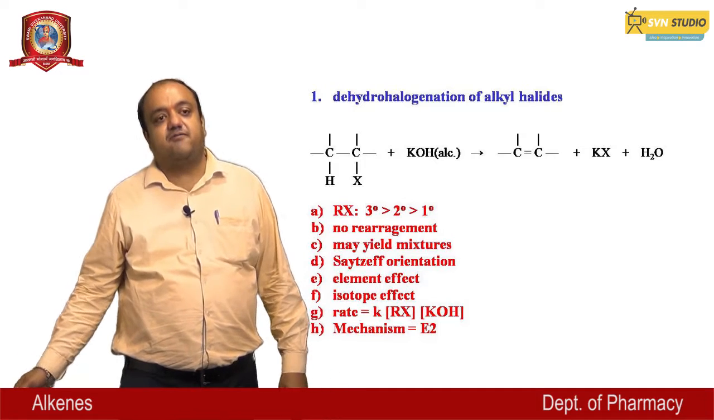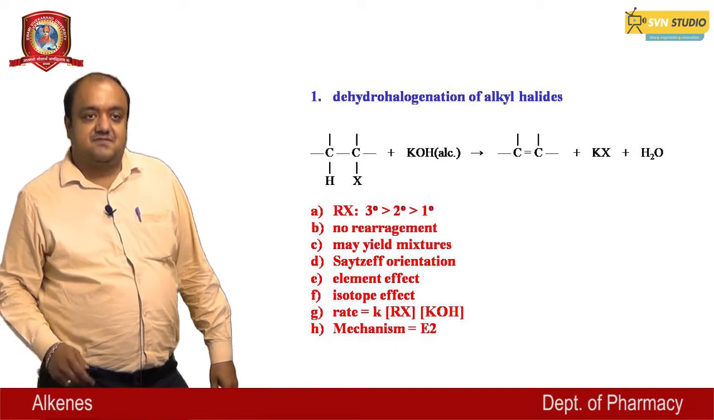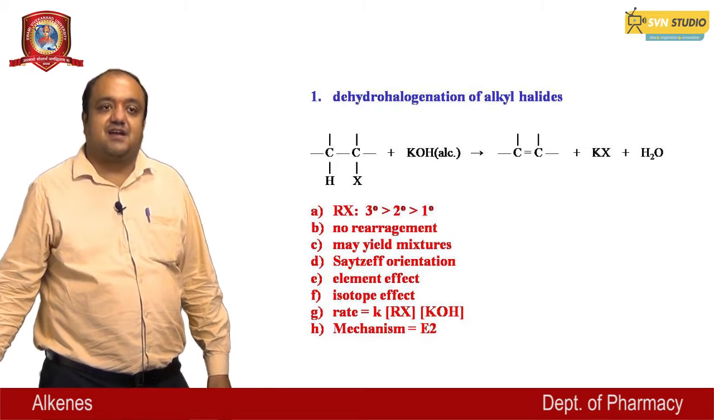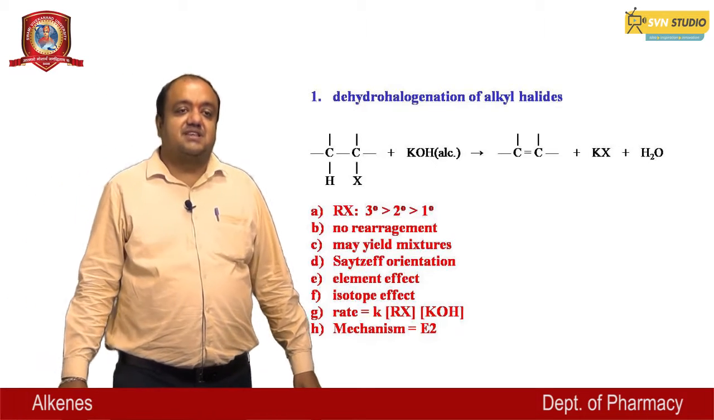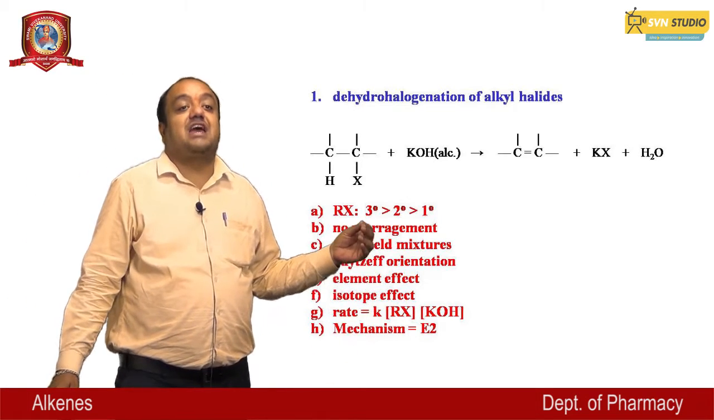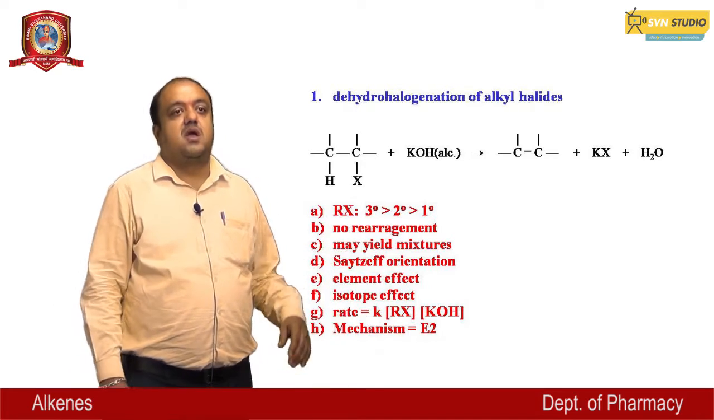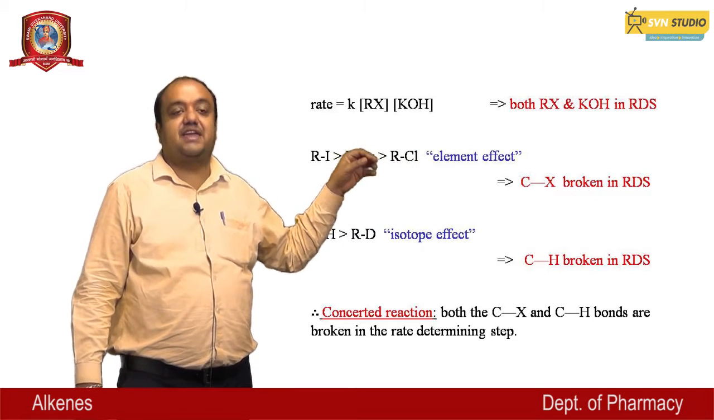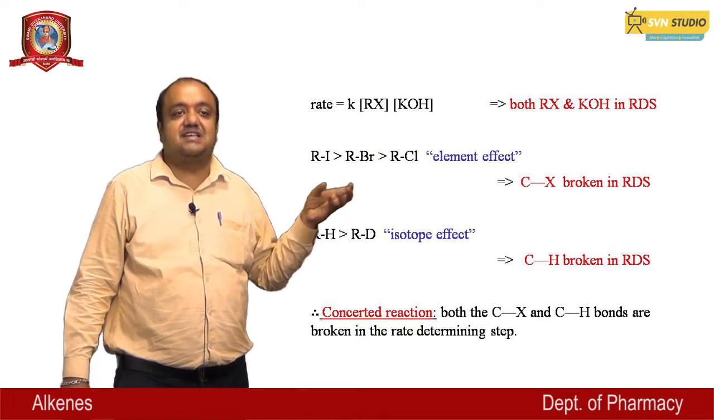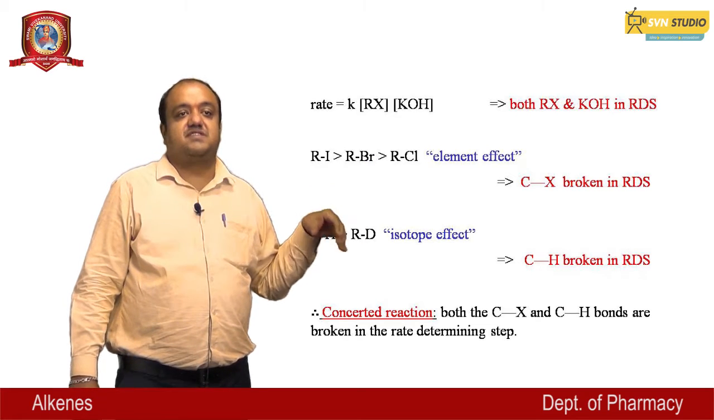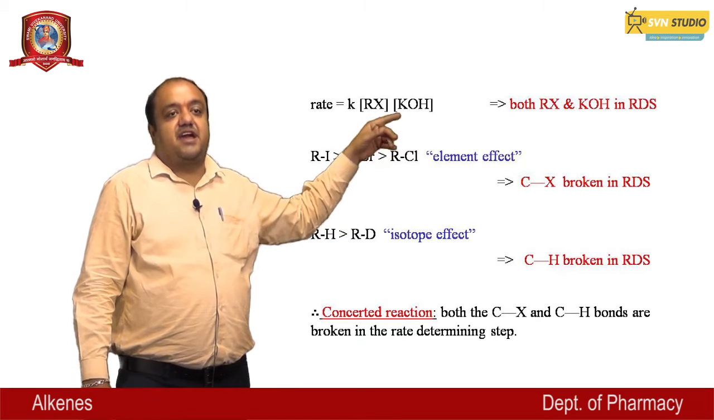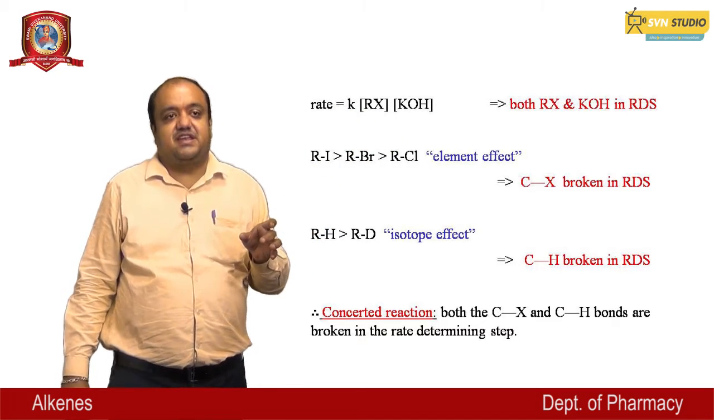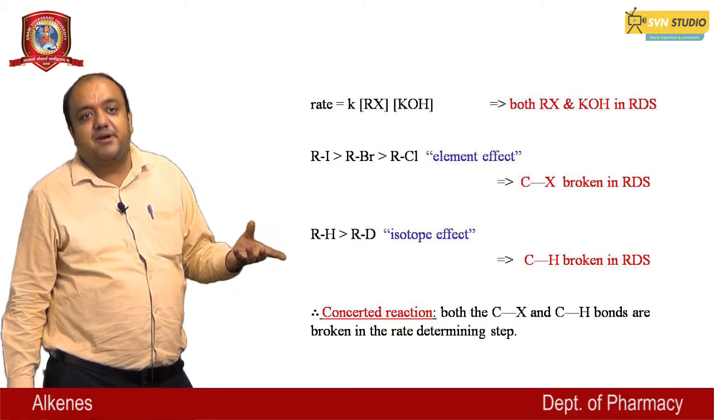It may yield a mixture of compounds, and this is also represented in the Saytzeff orientation, the element effect and the isotope effect. The mechanism in this reaction is E2, an elimination reaction. In the rate determining step, both RX, the alkyl halide, and the base are involved. The order of the element effect is RI, alkyl iodide, greater than alkyl bromide, greater than alkyl chloride. This is the element effect.